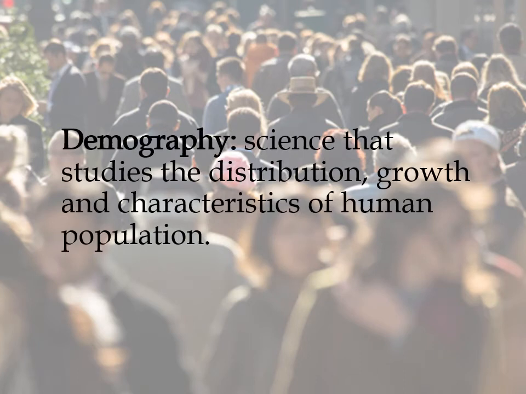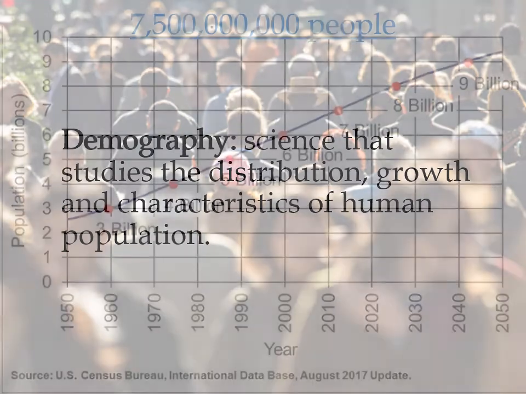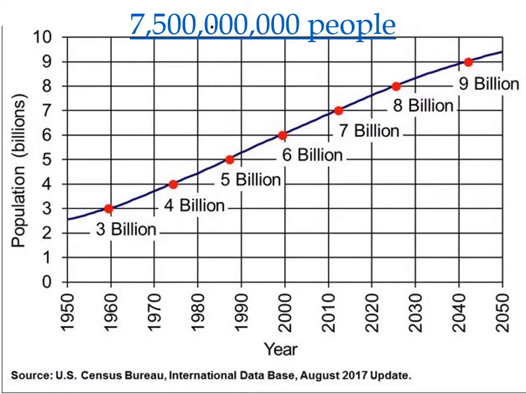Let's start with the definition of demography. We already know that, but it's the science that studies the population, the distribution of people throughout the world, the growth of population throughout the centuries, and the characteristics: the amount of children, old people, women, men, etc. Here we can see that in the world there are 7 billion people, a number that has continuously grown throughout the centuries.